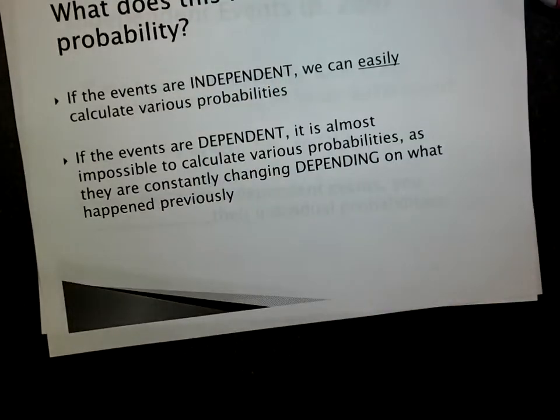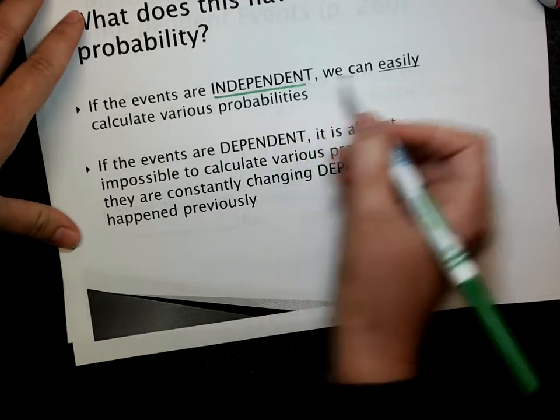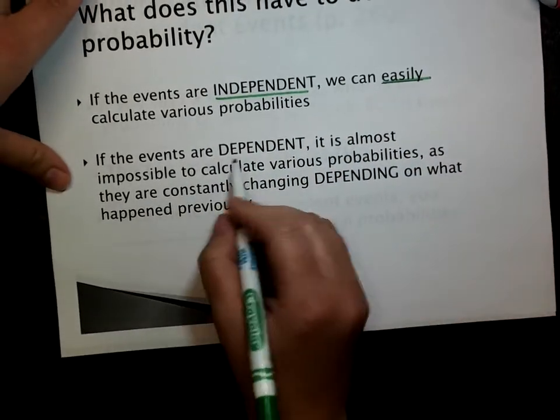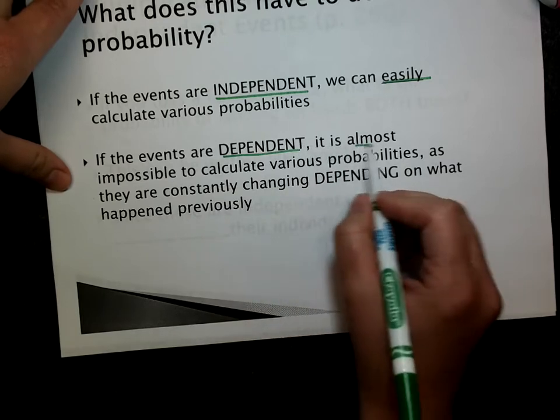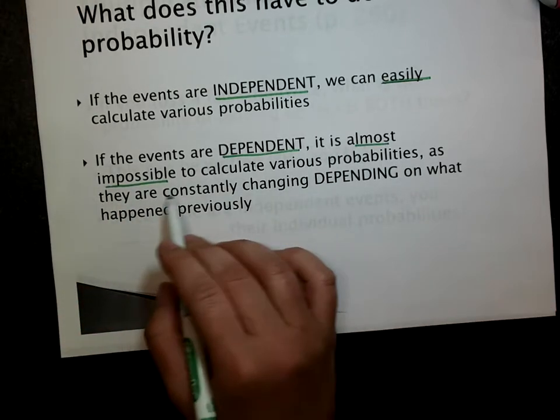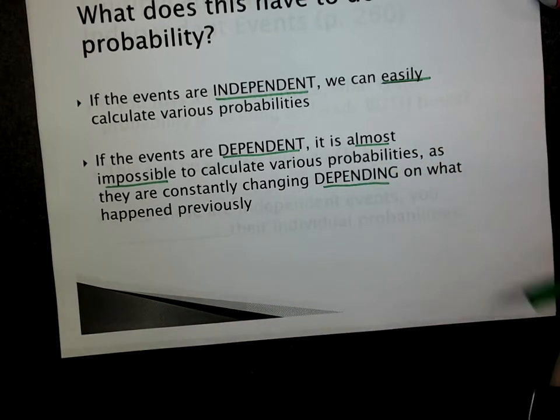So what does this have to do with probability? If the events are independent, we can easily calculate various probabilities. If the events are dependent, it is almost impossible to calculate various probabilities because they're constantly changing depending on what happened previously.